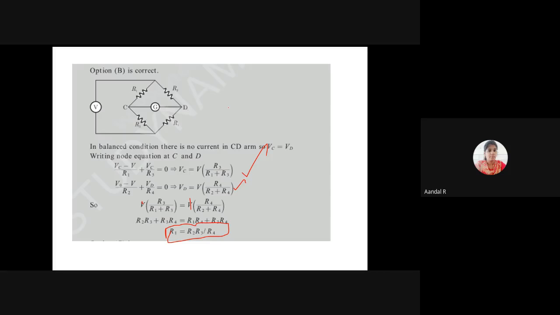By applying node equations, KCL, I am getting the values of VC and VD. By equating VC and VD, I am getting the relation R1 equal to R2 R3 by R4.